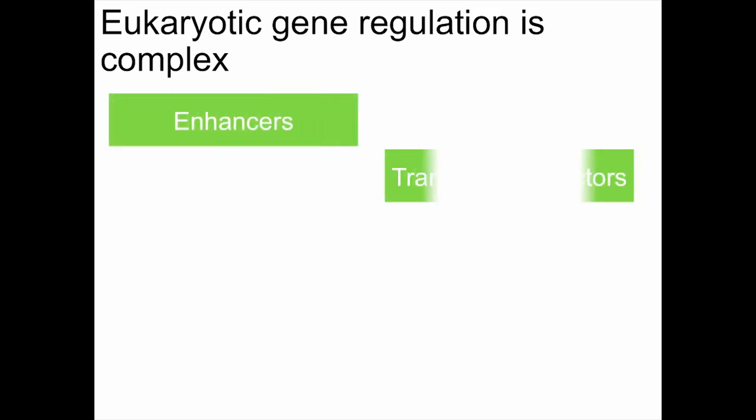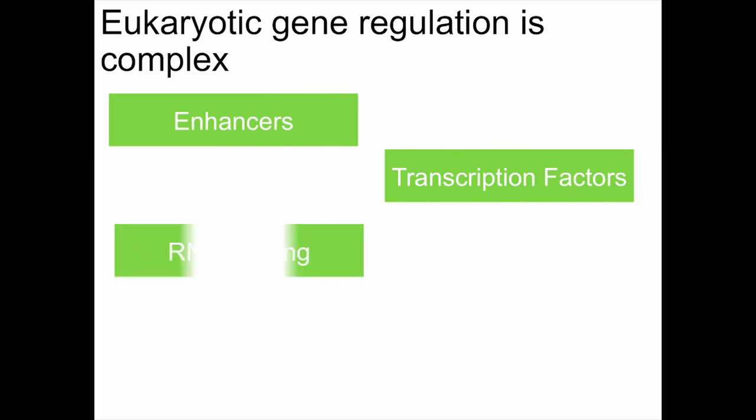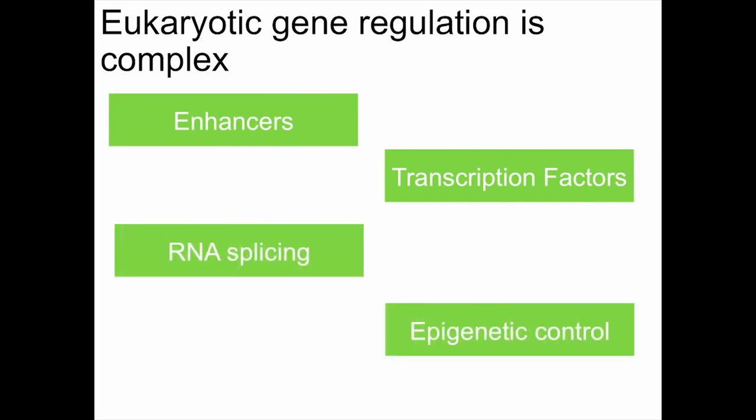Eukaryotic gene regulation is very complex, and it involves multiple regulatory elements that work together to control protein production. For example, enhancers, transcription factors, RNA splicing, and epigenetic control are all elements that contribute to eukaryotic gene regulation.